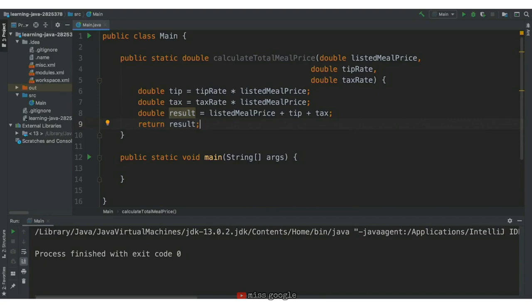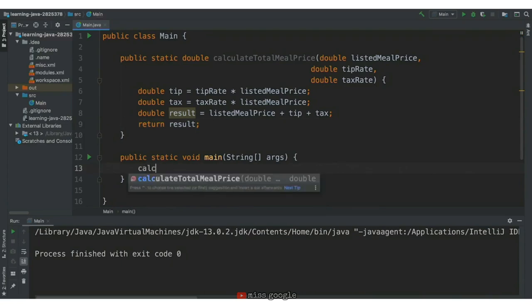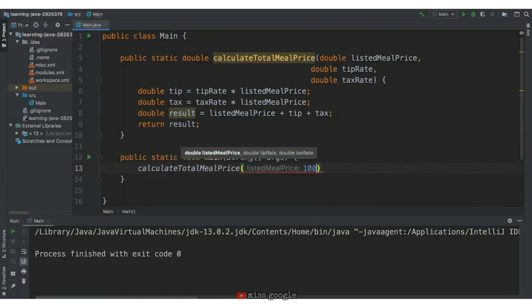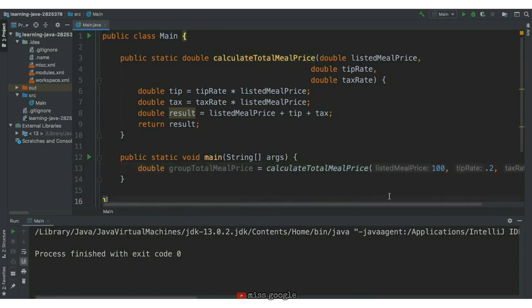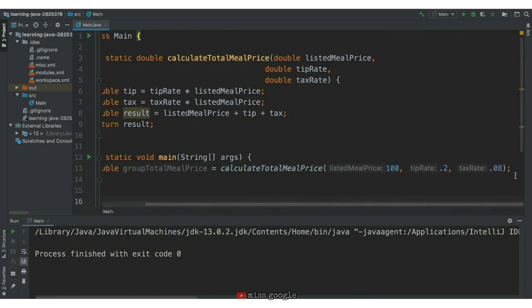How do we save the result? Just like we save any value in Java, we can create a variable. First, we'll call the calculate total meal price function with 100, 0.2, and 0.08 as values which will map to listed meal price, tip rate, and tax rate. Then we'll save the output in a variable called group total meal cost. This variable will be a double because the return type to the calculate total meal price function is a double. Group total meal price will have the same value as result.